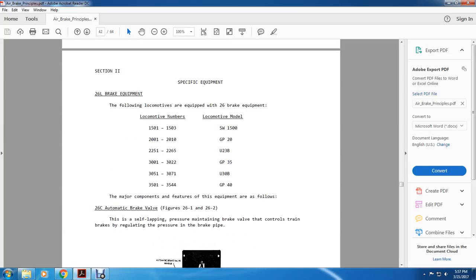Alright, Section 2, Specific Equipment, 26L brake equipment. The following locomotives are equipped with the 26 brake equipment: the 1501 to 1503 switcher, 1500; the 2001 to 2010 GP20; 2200 through 2265 U23B; 3001 through 3022 GP35; 3051 through 3071 U30B; 3501 through 3544 GB40.